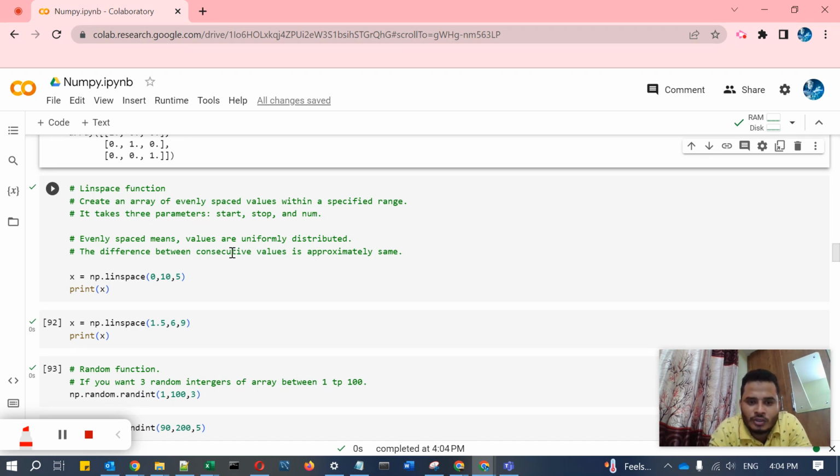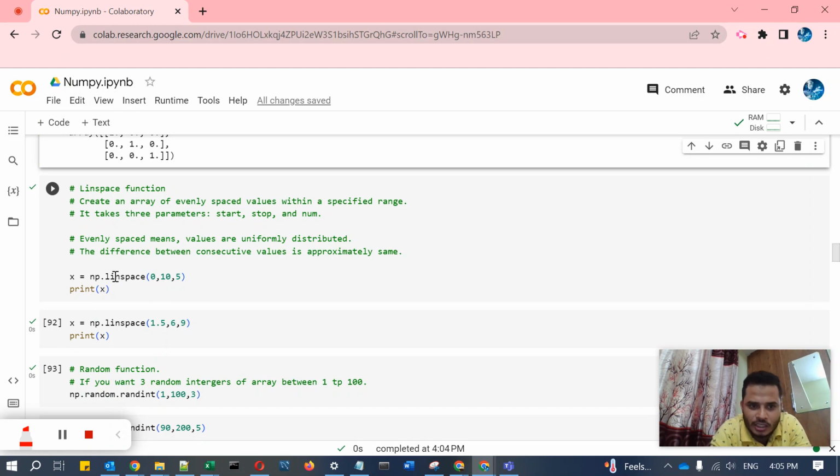The difference between consecutive values is approximately the same. That is called uniformly distributed. So the linspace function helps to create arrays like that.